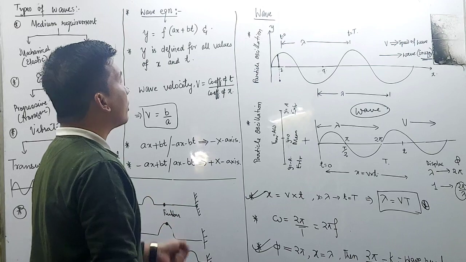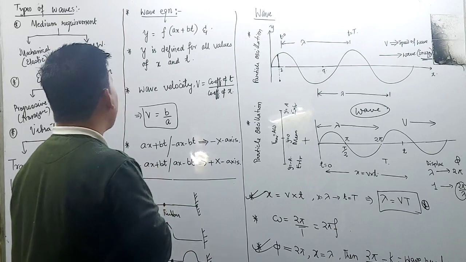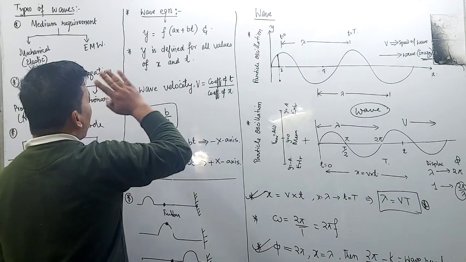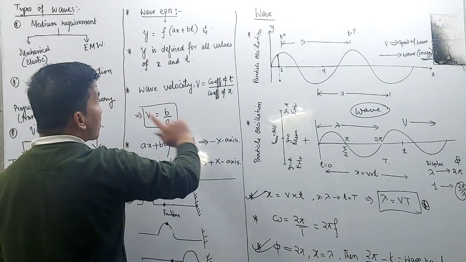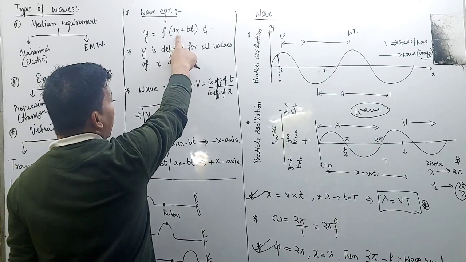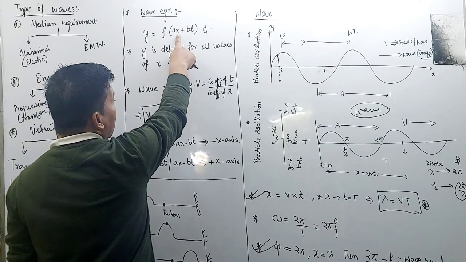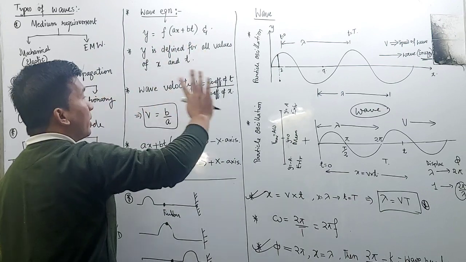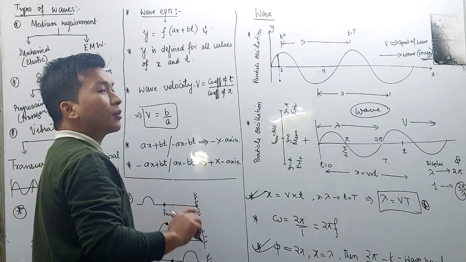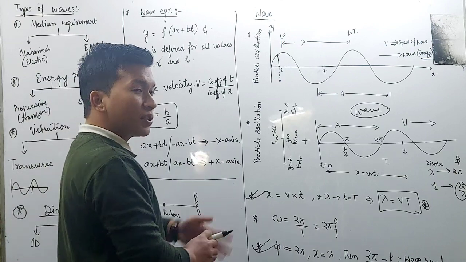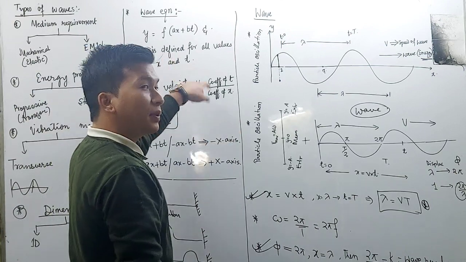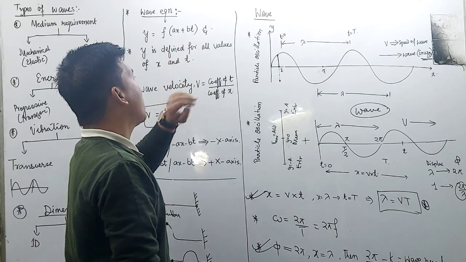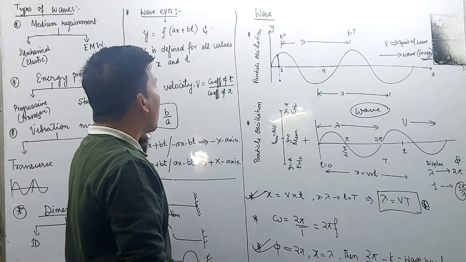This is important. Wave equation: any wave equation will be in the form of a function. It must contain both a displacement term and a time term, ax plus bt, provided that a and b are constants. x is the displacement of the wave, t is the duration.